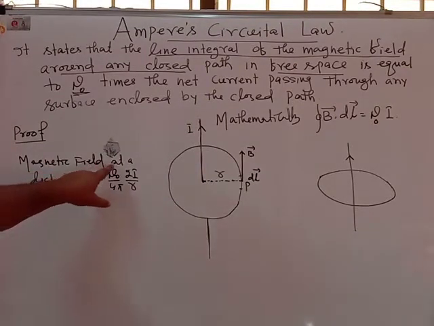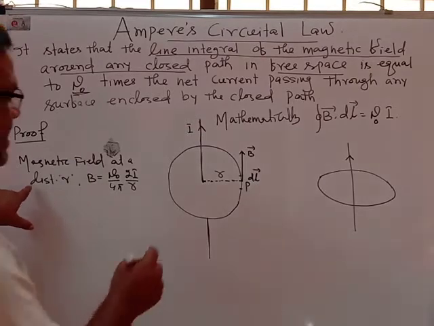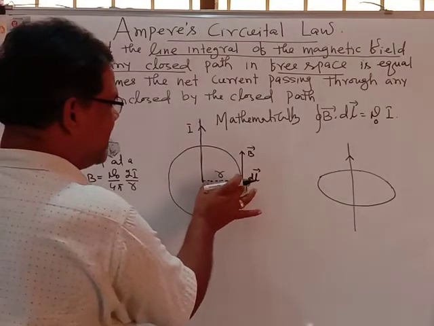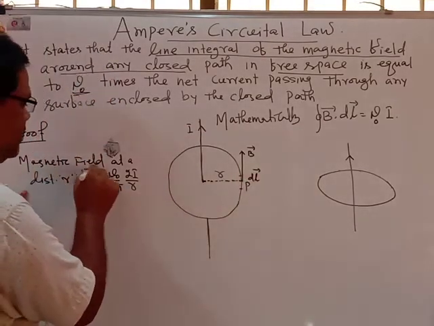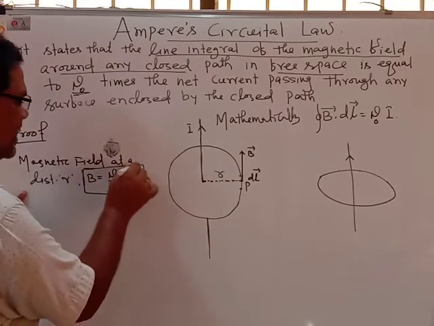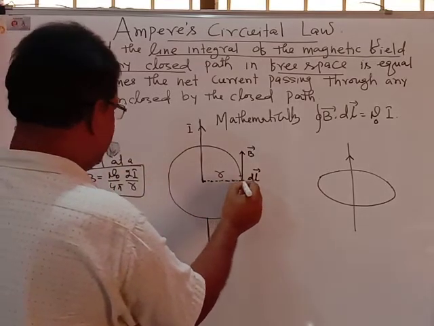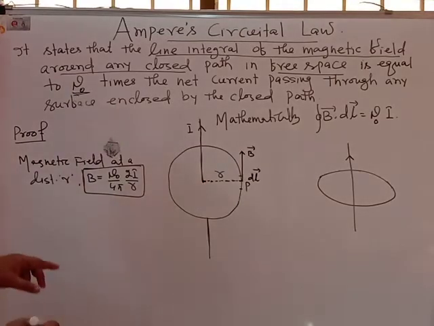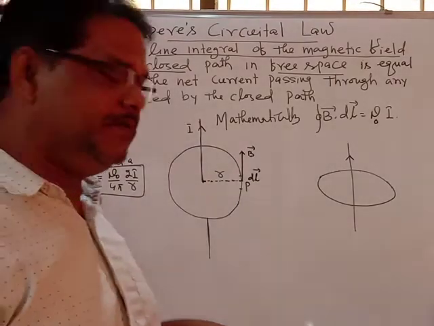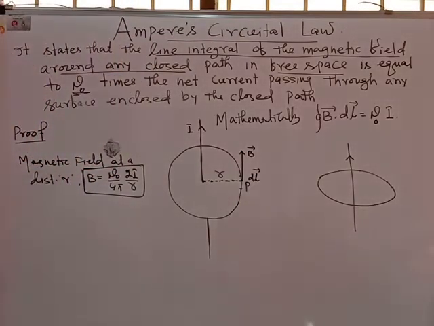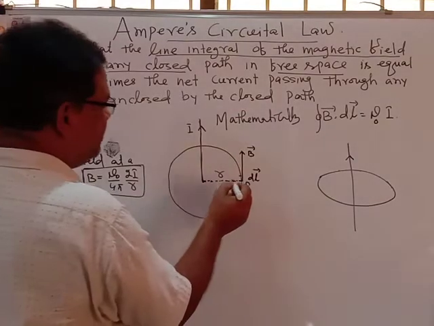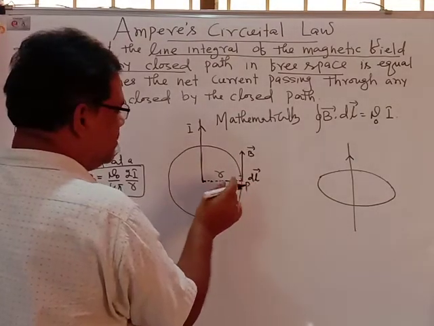The magnetic field at a distance r is B equal to mu naught by 4 pi 2I upon r. You can get the magnetic field equal to mu naught by 4 pi 2I upon r. That you already know from Biot-Savart law. So what will the magnetic field lines be like?